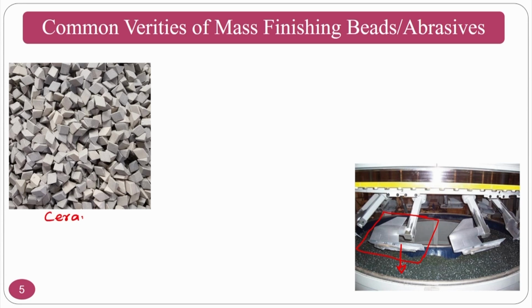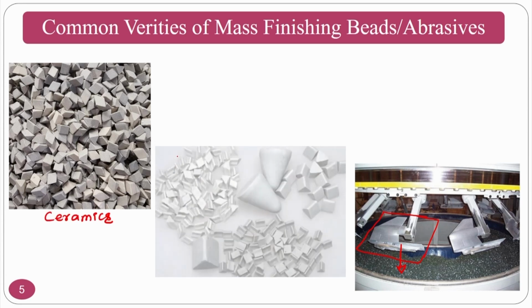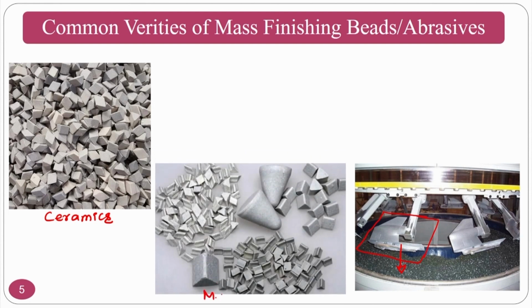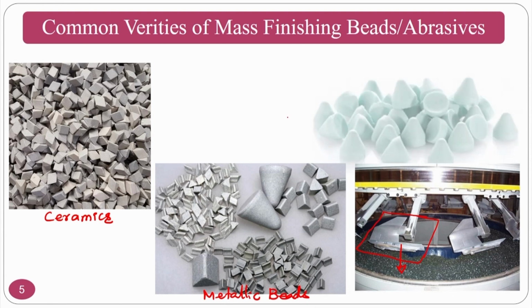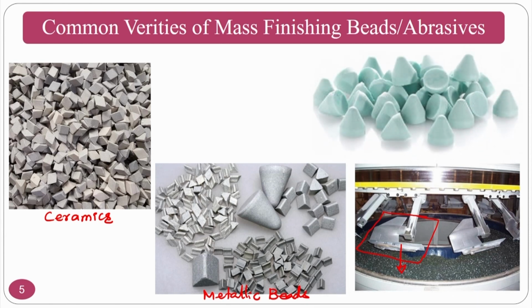Assume that these are ceramic beads, or you can go for metallic beads, and you can go for composite or polymer based beads also. Assume that these are composite, wherein you have polymer plus ceramic.